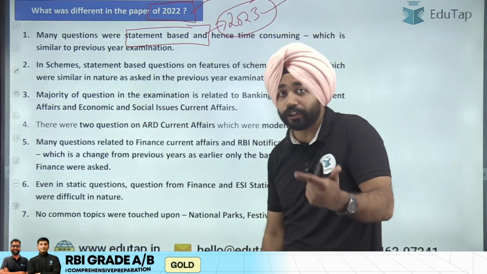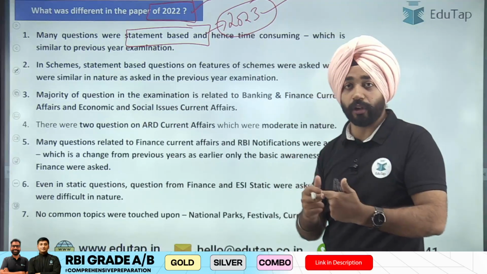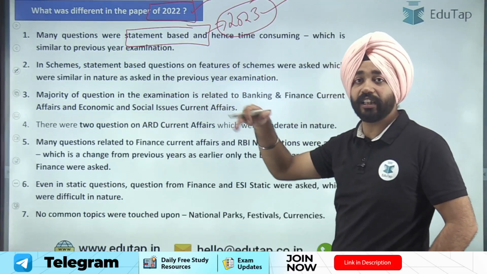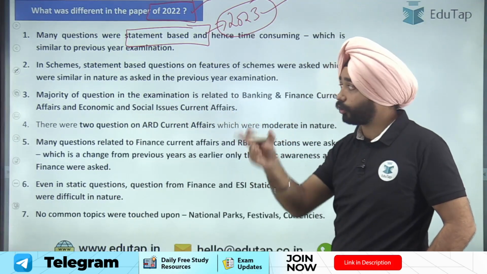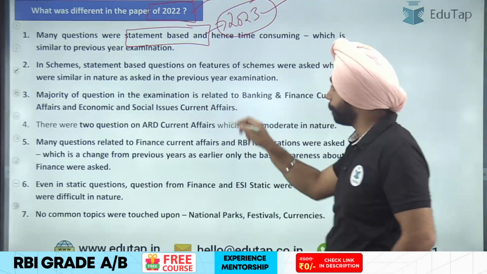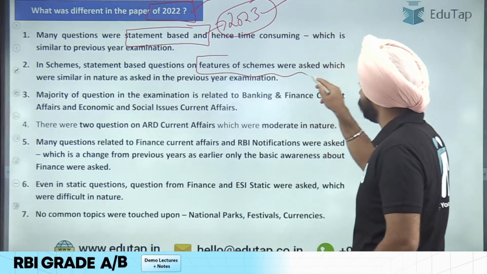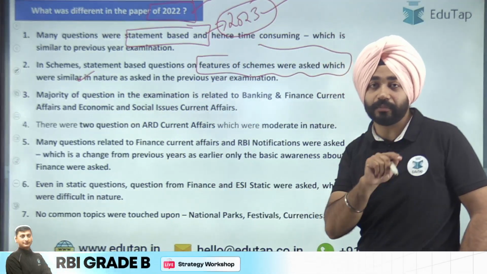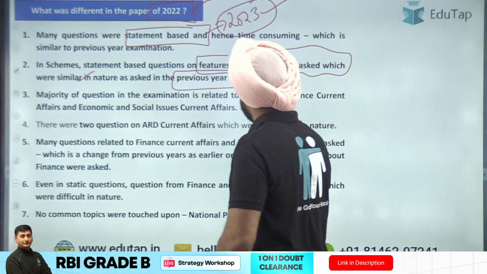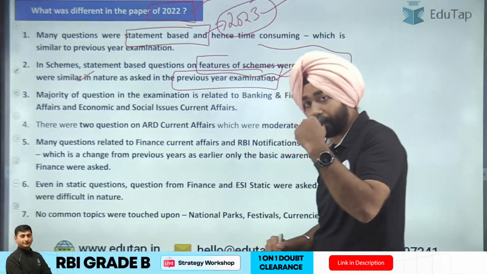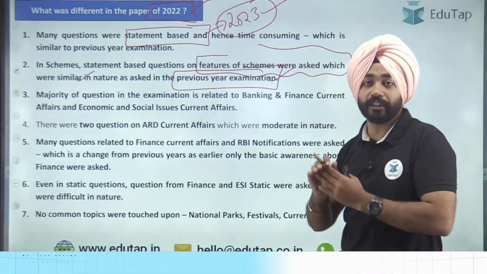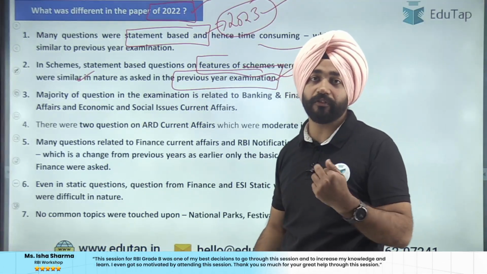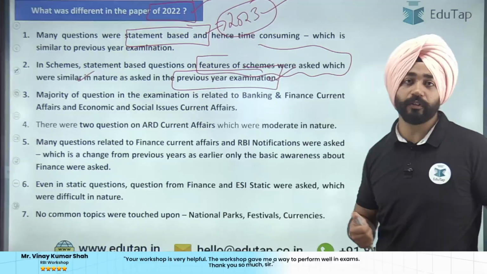Then one thing we have seen is that scheme questions have been reduced, but if you look at the type of questions being asked in 23, 24, look at this line. In schemes, there were statement-based questions. Some of them, they are not asking statement-based questions, but look at where they are asking questions. They were asking questions on features of the schemes, and that is the common thing you must follow. In the previous papers also, features of the schemes become very important. Many students ask what is the major thing we must focus on when preparing for the examination. It is the features of the schemes that we have to focus on.